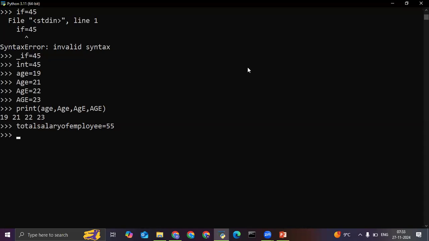This is valid, but it is not recommended, as it is more confusing. So for that, what I can do is use underscores: total_salary_of_employee is equal to 55. This is valid and recommended also. Isn't it easy to understand this?